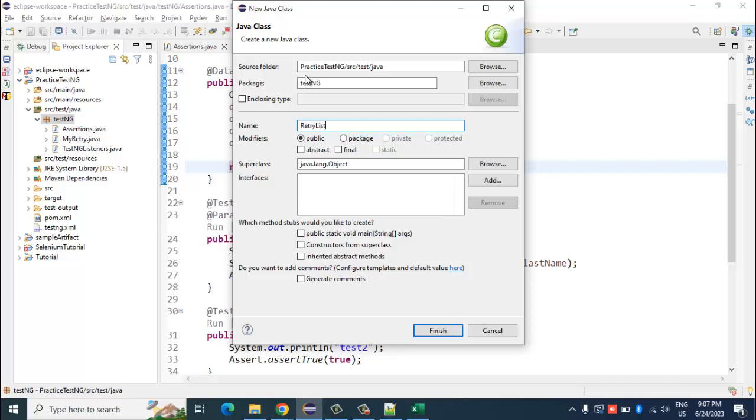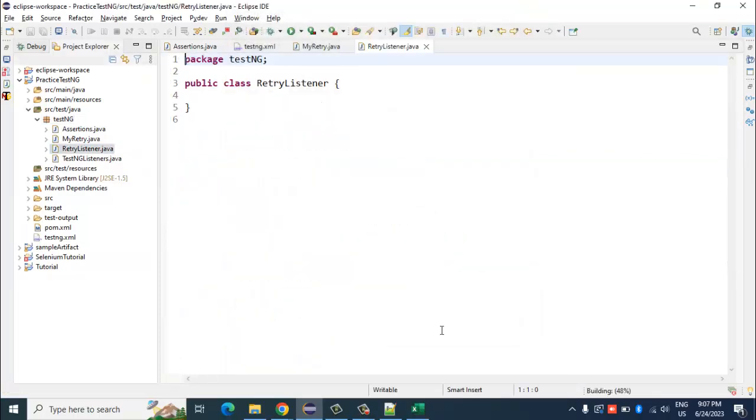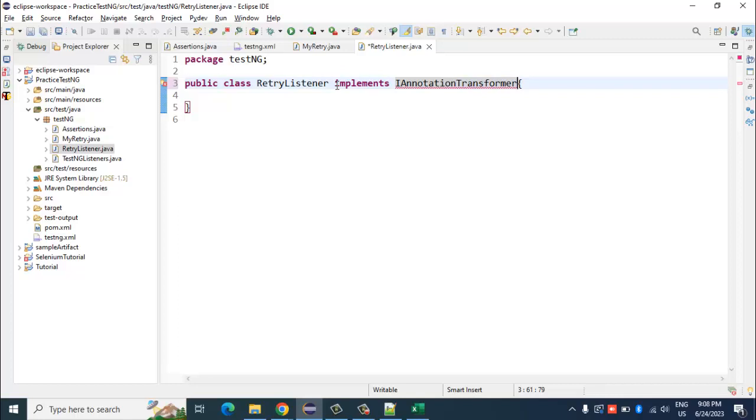So if you remember, this listener listens to the entire execution, isn't it? So I would use this RetryListener class to implement one TestNG listener interface called IAnnotationTransformer.